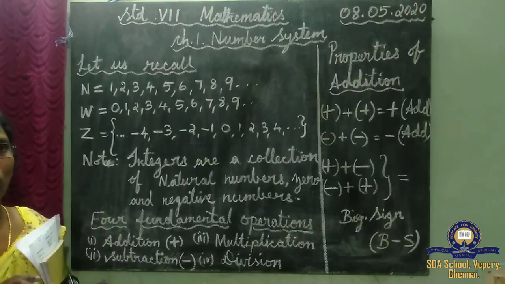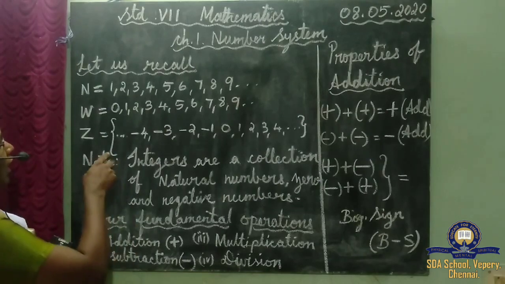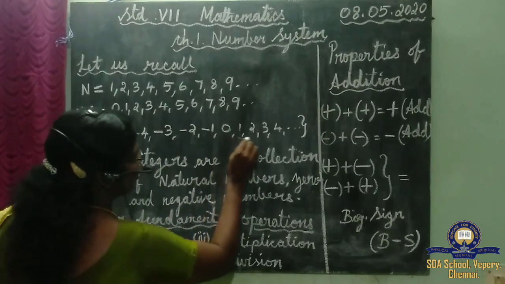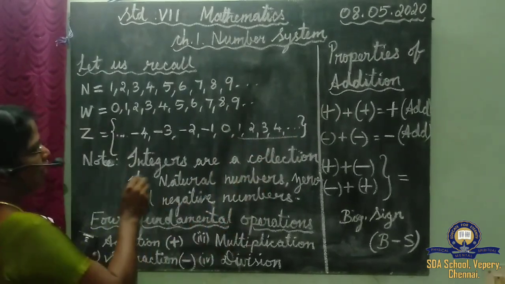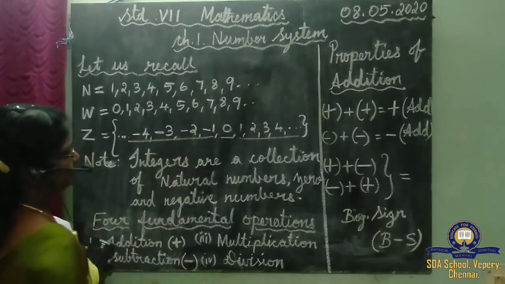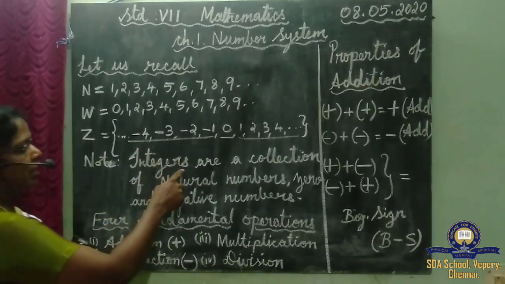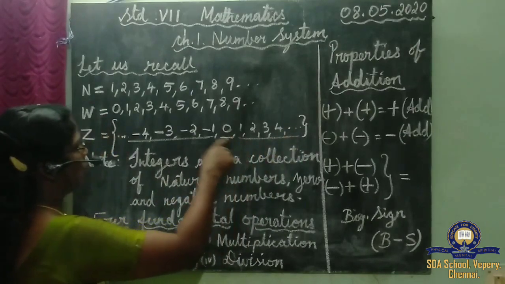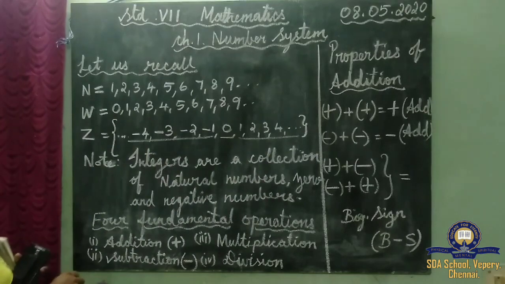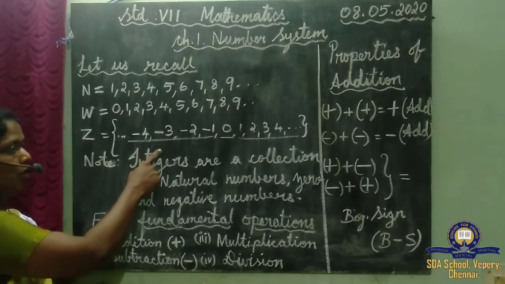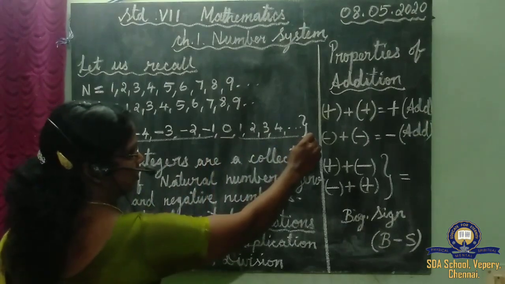So first we must know what is called an integer. Integers are a collection of natural numbers, 0 and negative numbers. So integers include negative numbers and the whole numbers.